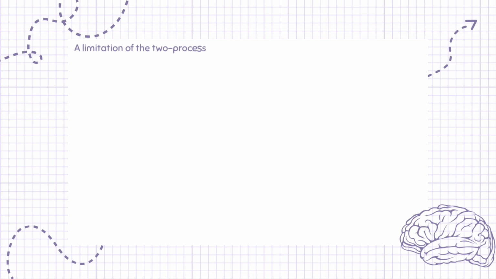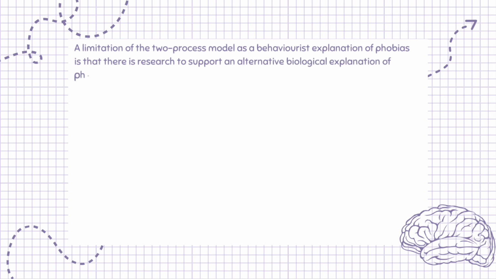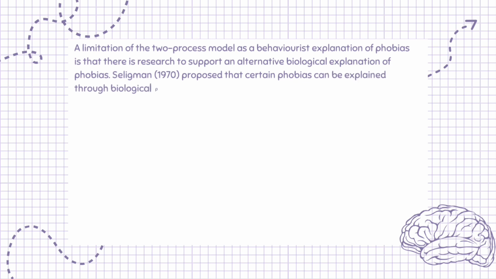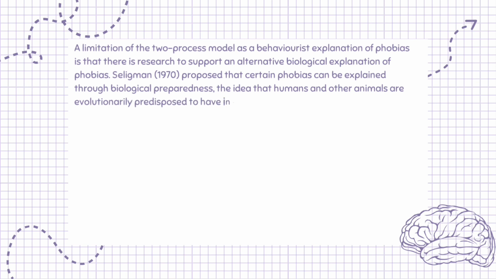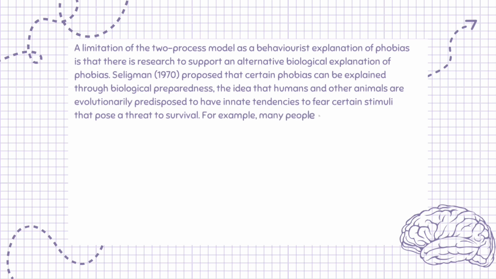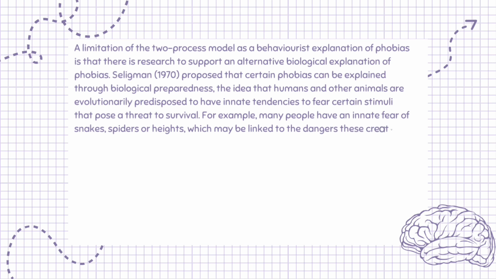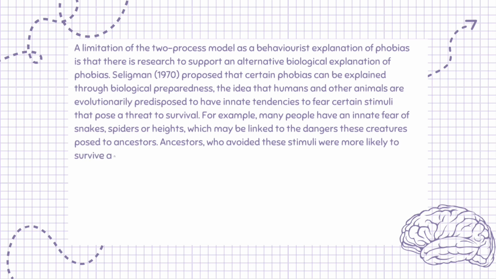A limitation of the two-process model as a behaviorist explanation of phobias is that there is research to support an alternative biological explanation of phobias. Seligman, 1970, proposed that certain phobias can be explained through biological preparedness, the idea that humans and other animals are evolutionarily predisposed to have innate tendencies to fear certain stimuli that pose a threat to survival. For example, many people have an innate fear of snakes, spiders, or heights, which may be linked to the dangers these creatures posed to ancestors. Ancestors, who avoided these stimuli, were more likely to survive and live long enough to pass on their genes and